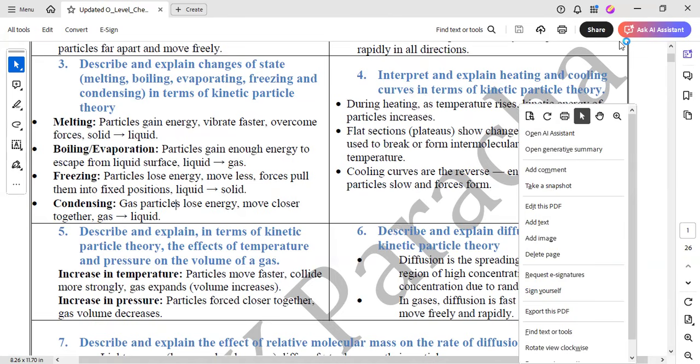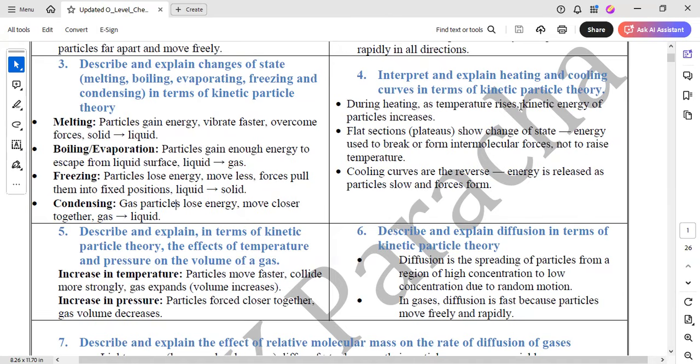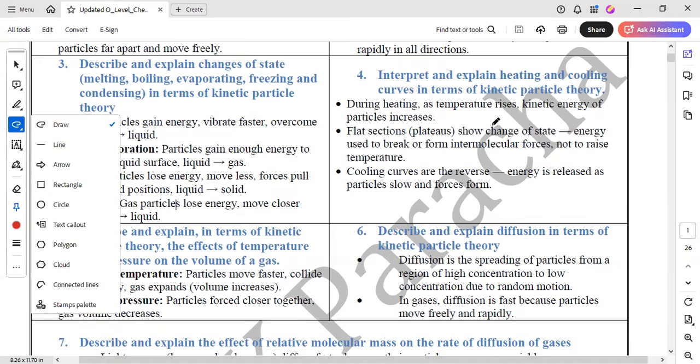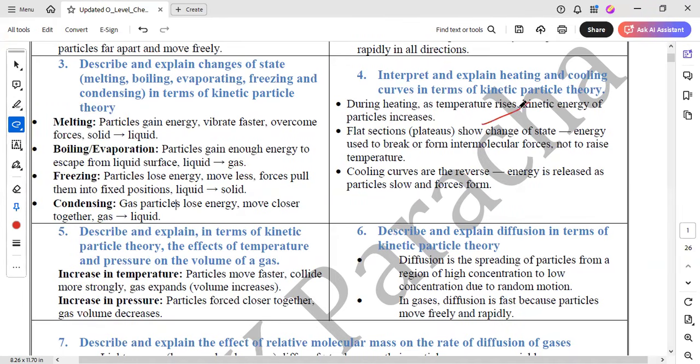Now, coming toward explaining the heating and cooling curves in terms of kinetic particle theory. During heating, the temperature rises and the kinetic energy of particles increases. Then there is a flat section, and there is a slope, a constant slope, a straight line, and the graph is over here like this. You have time over here, you have temperature over here.